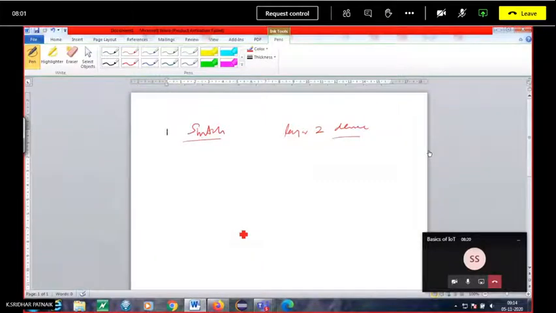Okay, so let me write them once. P stands for physical, data link layer, network, session layer, presentation, then application. Okay, so one is missing, I think. Transport is missing. From network we have transport also. So there should be 7 layers: 1 2 3 4 5 6, 7 layers are there.